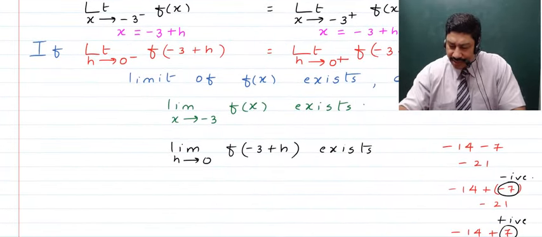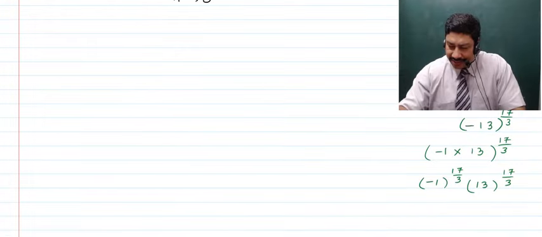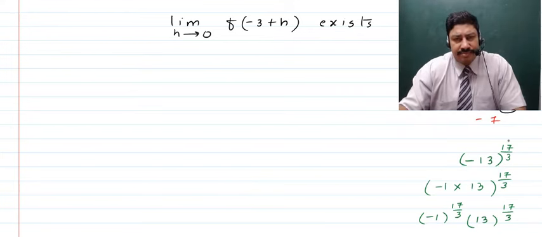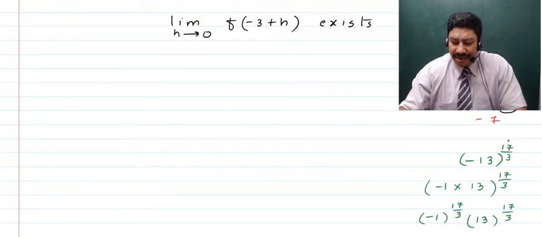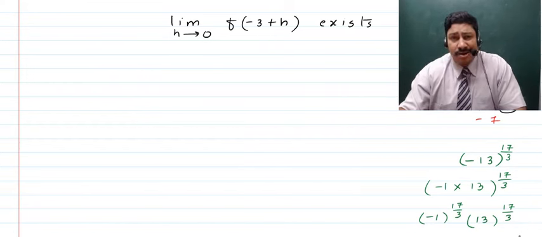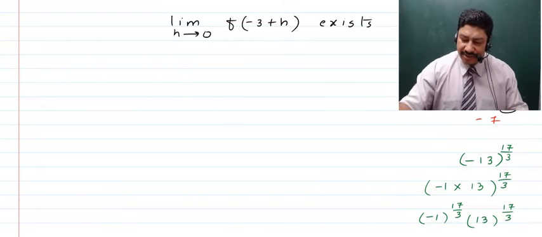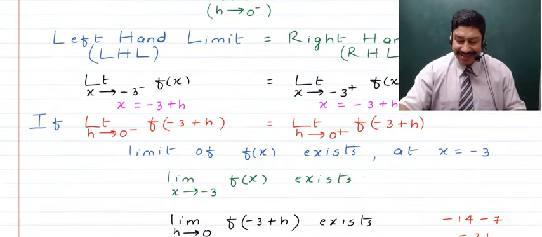If you just look at this number, that is minus 13 raised to the power 17 upon 3. If we just talk about minus 13 raised to the power 17, there is no problem, right? So even if the base is negative, if the power is from the set of integers, then this is perfectly possible, right? But if it's a rational number, then this is going to become a complex number, and as such that will become unacceptable, right?